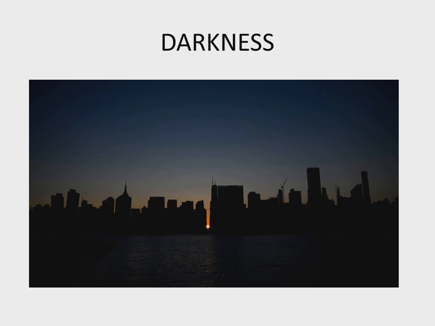Now on your screen you can see another picture of darkness, and you can see between the two buildings a small sun is rising. It is very early morning time, and because there is not proper light you can't see the building clearly. You can see the building's outer structure, but what is the clear picture of the building or mosque? You can't see. Why? Because there is not enough light. So we will say this is very low light or little light, so there is darkness.